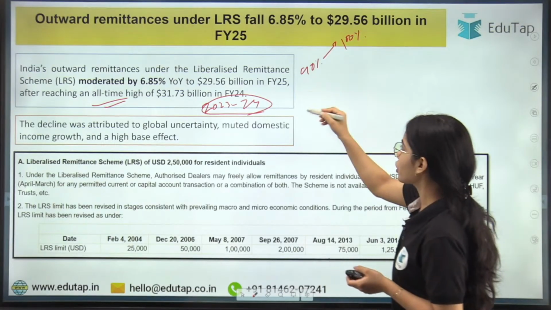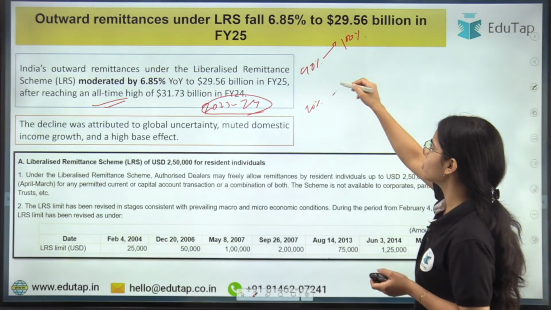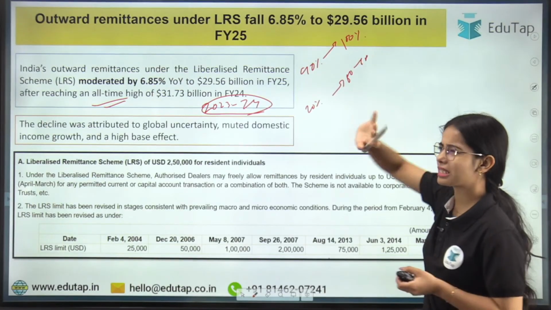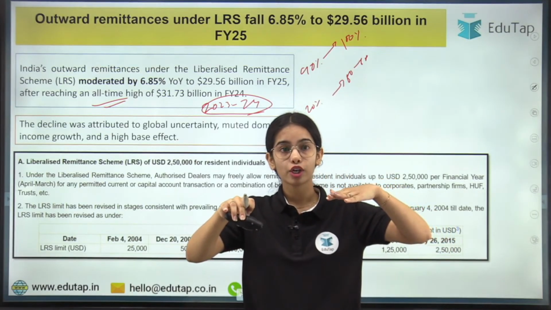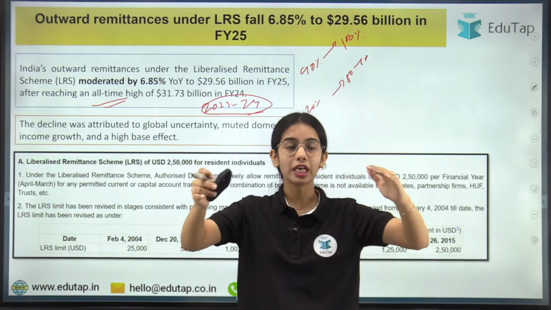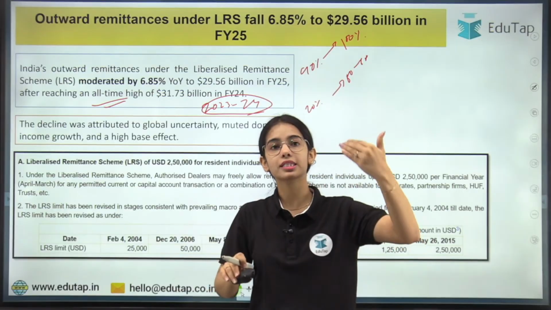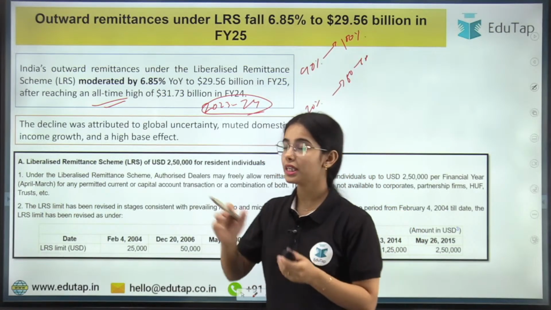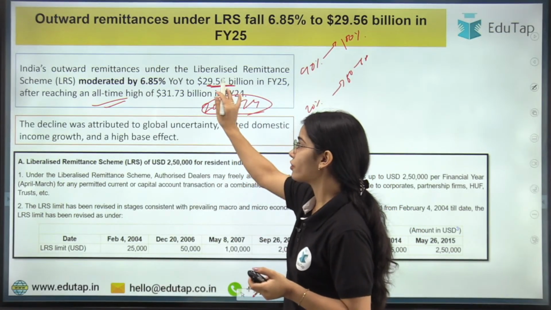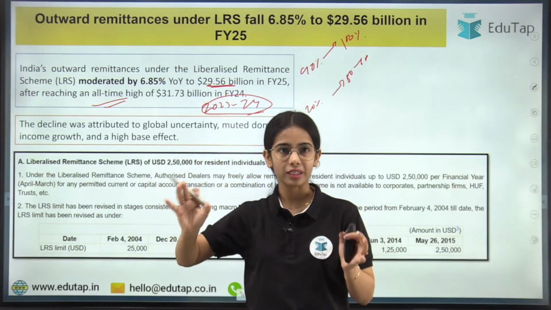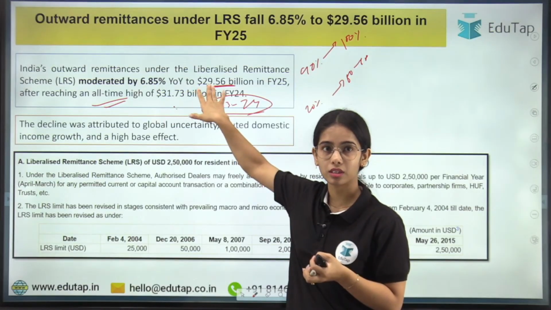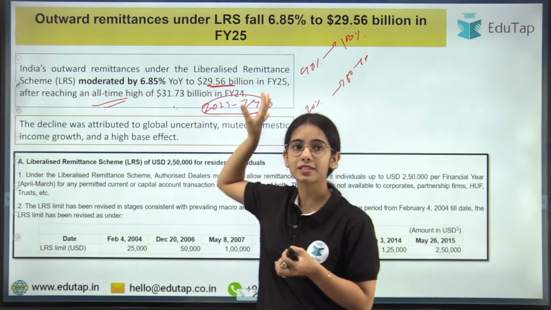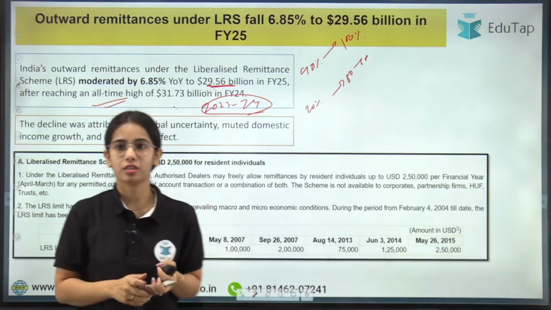But when you are starting from 20%, it is easy to reach 50% or 60% with basic efforts. So when the base is very high, it is very hard to grow on that. That's why, although $29.56 billion of remittance seems fine, because the base was so high, we say that the outward remittance has fallen, because of the high base effect.